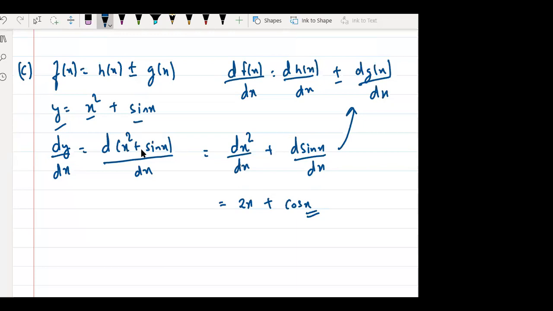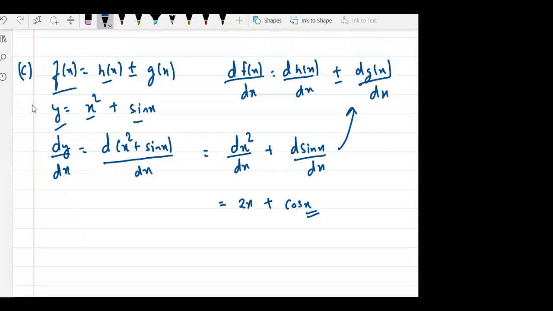I will give you one more example. Whoever did not understand, please see the example. If you miss the class in between, you won't get it. This is a foundation class, so make sure you watch the videos if you miss anything. The concept here is: suppose I have a function which is the sum or difference of two or more functions. Then the differentiation of that function can be written as the sum of the differentiations of the individual functions.